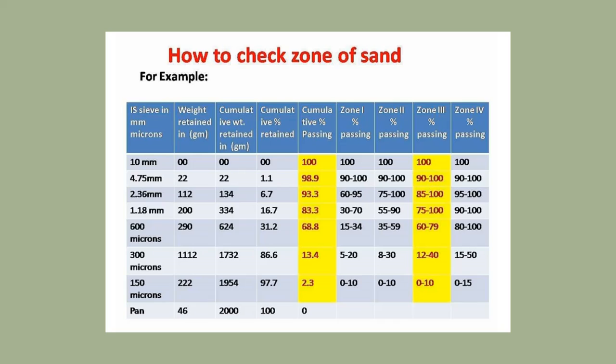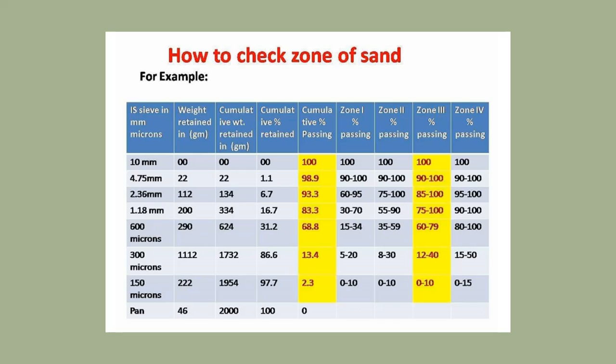Then how to check the zone of sand? For example, the IS sieve sizes in micron: 10 mm, 4.75 mm, 2.36 mm, 1.18 mm, 600 micron, 300 micron, 150 micron, then the pan. Then you write the weight retained in grams. Then you take the cumulative of this, then the cumulative percentage retained, then the cumulative percentage passing.